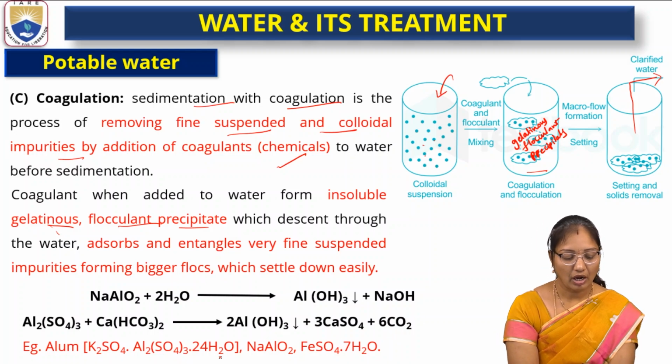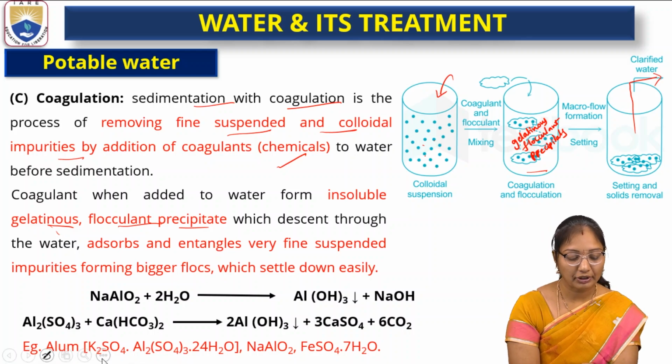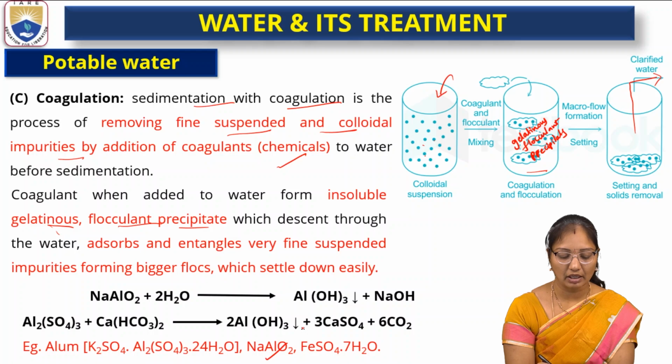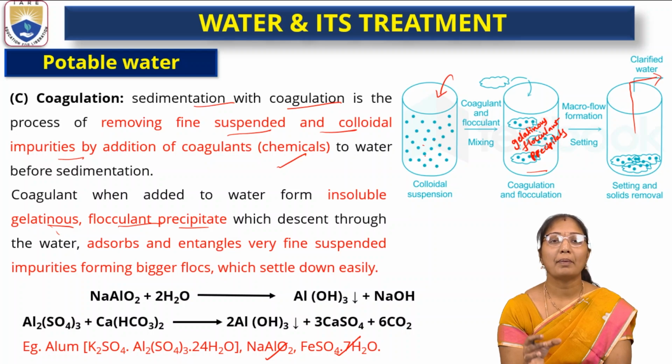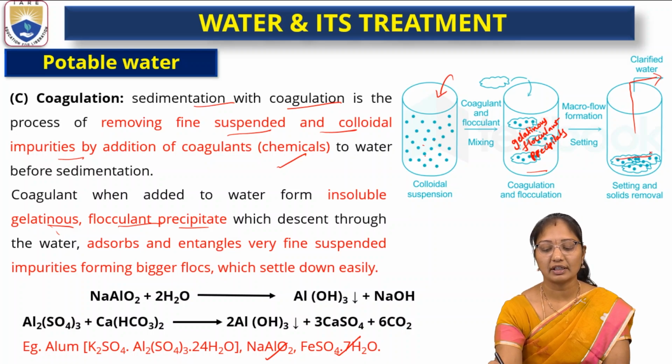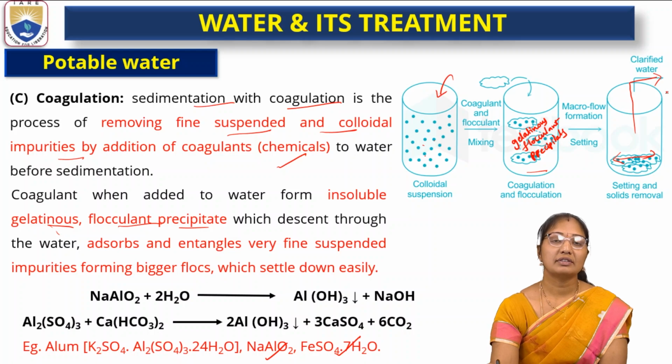For example, alum. Alum is nothing but aluminum hydroxide. Potassium alum, sodium alum, or iron sulfate heptahydrate (FeSO4·7H2O) will be used as coagulants or flocculants to form a slimy precipitate which absorbs more suspended particles and is easily allowed to settle at the bottom. Then it is easy to remove fine suspended particles from the water.